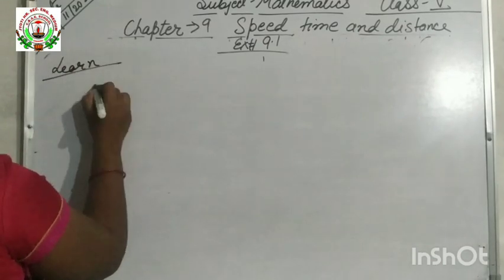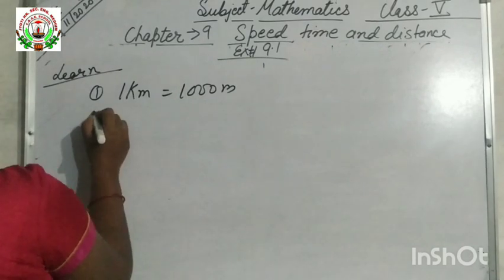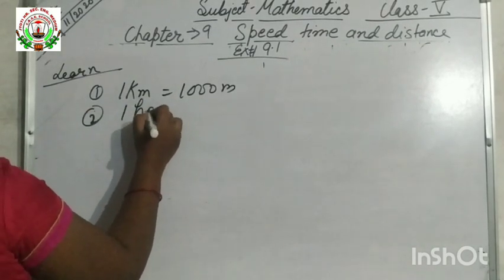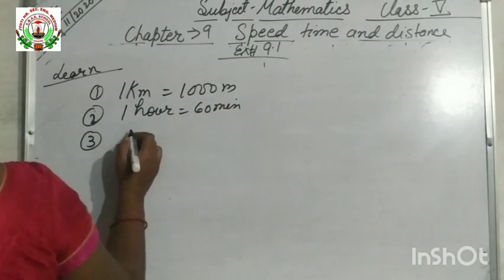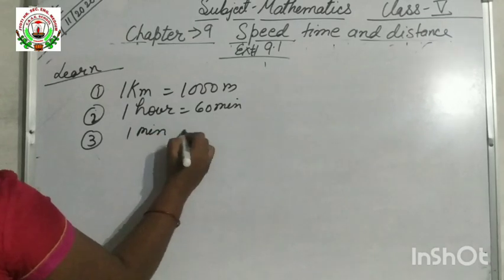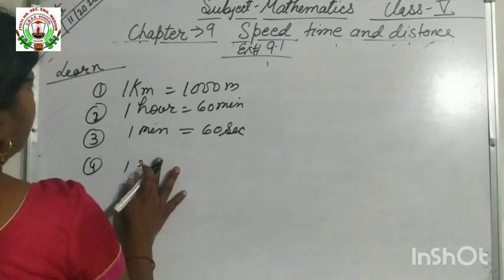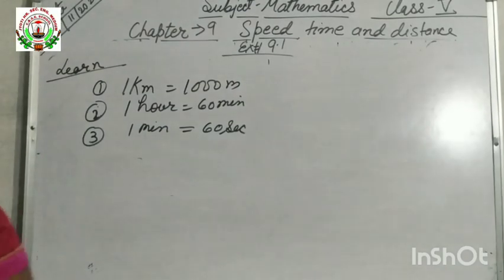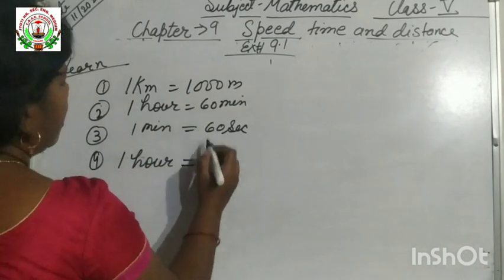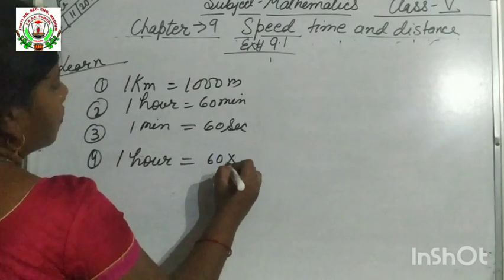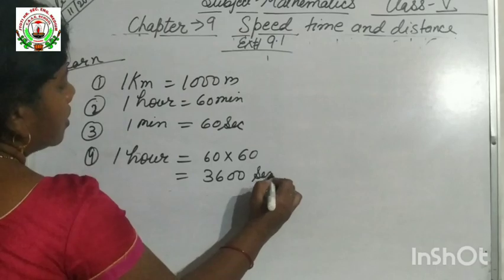First you will learn the formula and these units also. 1 kilometer equal to 1000 meter. Number 2, 1 hour equal to 60 minutes. You have learned already in class 4 also, okay? 1 minute equal to 60 seconds. These 3 units you have to learn. And one more: when you convert hour into second, first you convert it into minutes, then multiply by 60 again. So 60 into 60 is 3600 seconds. These you have to